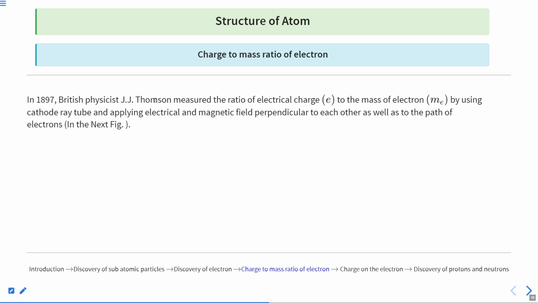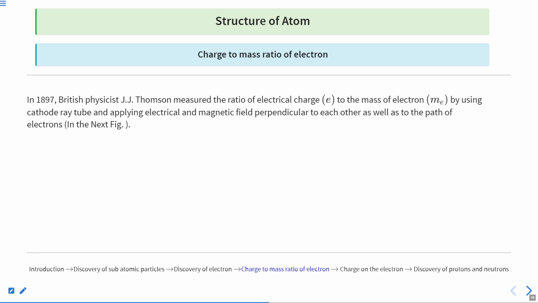Now we need to get some more idea about it. So some particle is there, we got that, but now we need more idea about it. What is the charge on it? What is the mass of it? We need to characterize it. So for that, we applied an electrical and a magnetic field perpendicular to each other, right? If the cathode ray is in between, we provided the electrical field and the magnetic field in perpendicular directions, right?